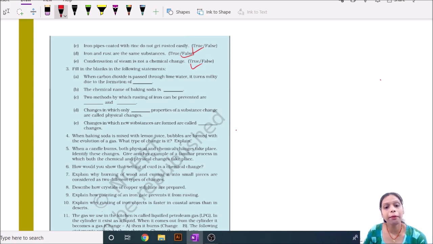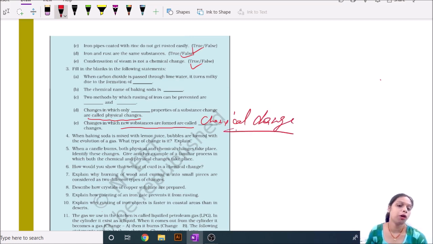Two methods by which rusting of iron can be prevented are first galvanization and second painting. A change in which only a physical property of a substance is changed is called a physical change. When a new substance is formed, it is called a chemical change. These are the different types.